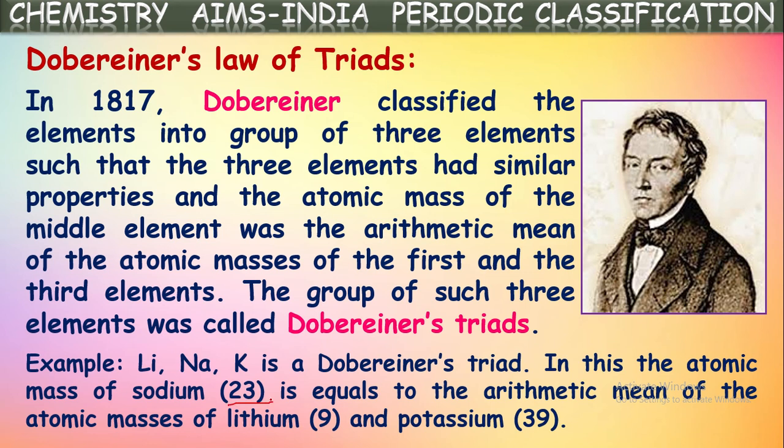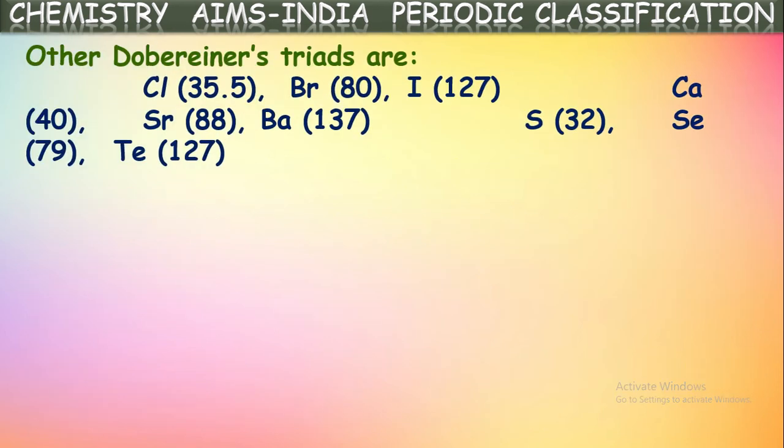So in this way, the atomic mass of the first and third elements is equal or nearly equal to the atomic mass of the middle element in these triads, and the chemical properties are also the same for these three elements. These sets of three elements are called triads or Dobereiner's triads. Let us see some more examples for these Dobereiner's triads.